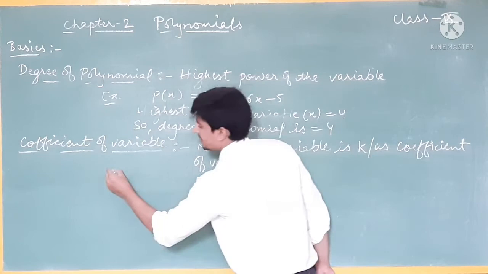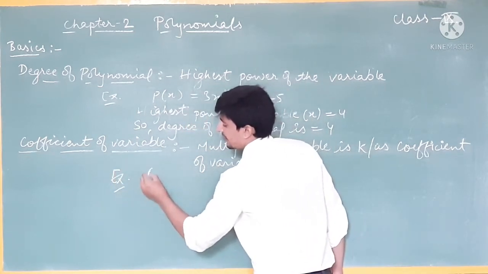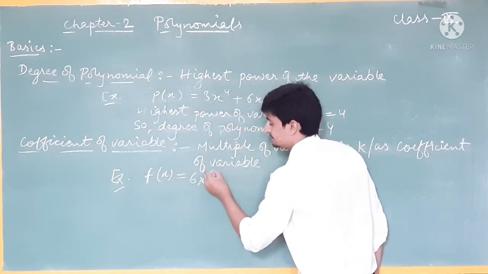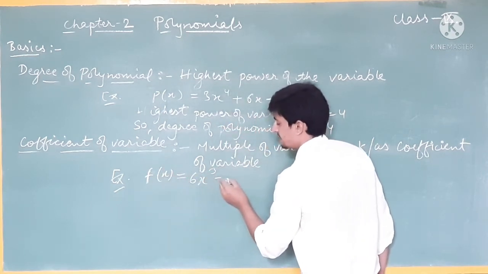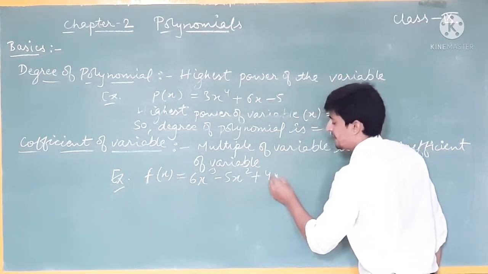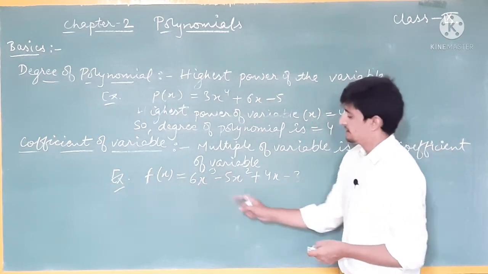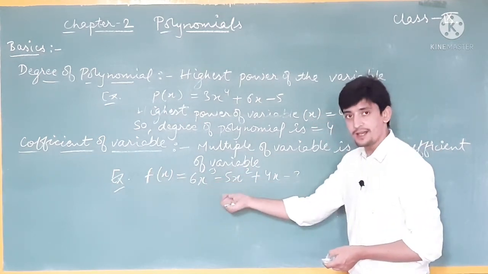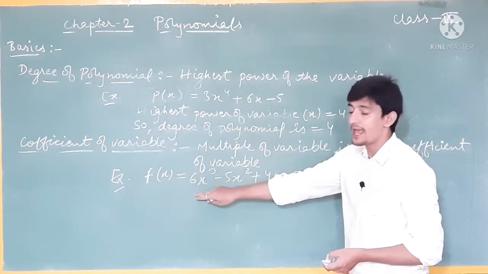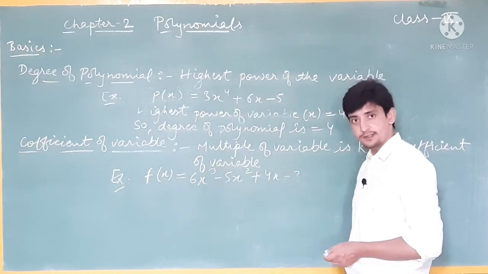For example, let's suppose I have a polynomial f(x) = 6x^3 - 5x^2 + 4x - 3. Here the multiple of x cube is 6, so I can write the coefficient of x cube is 6.